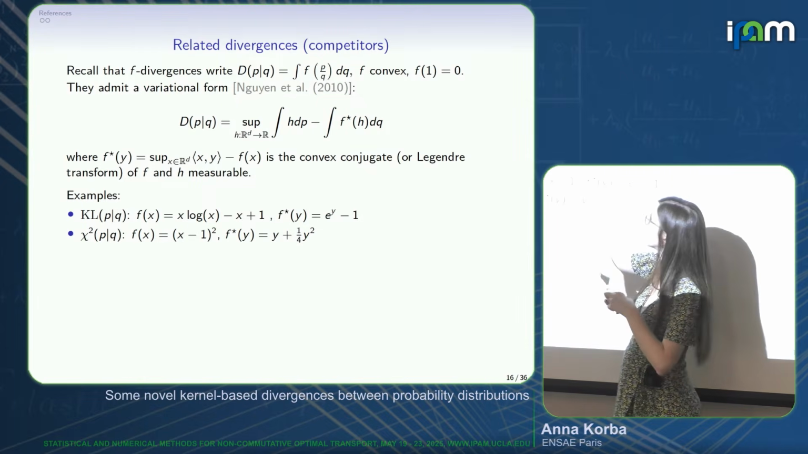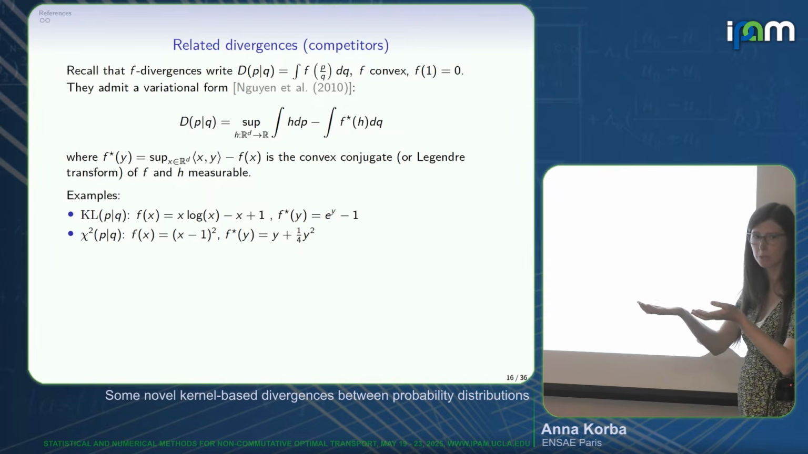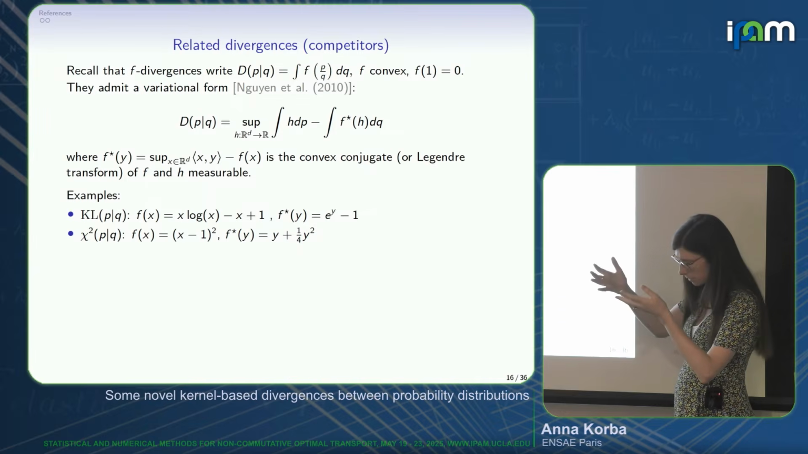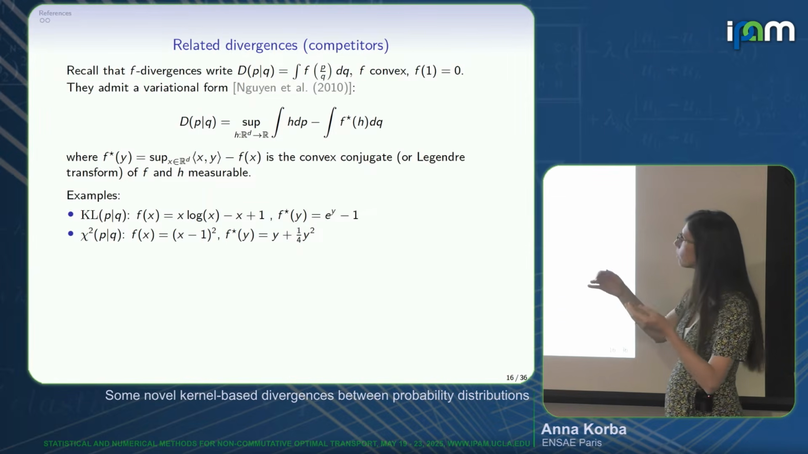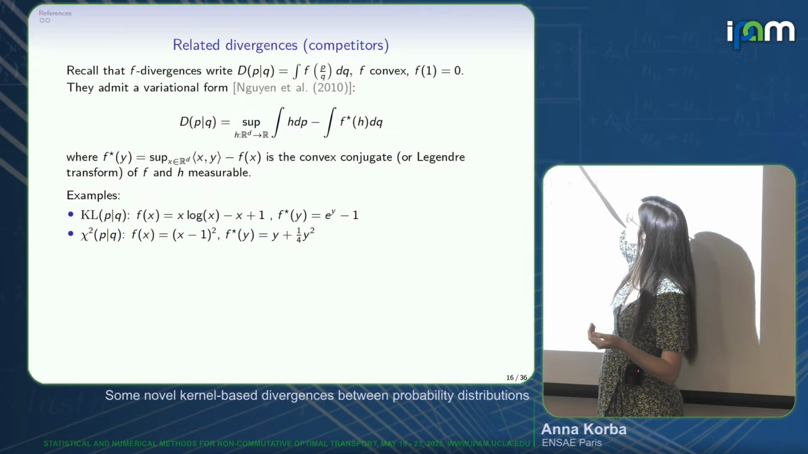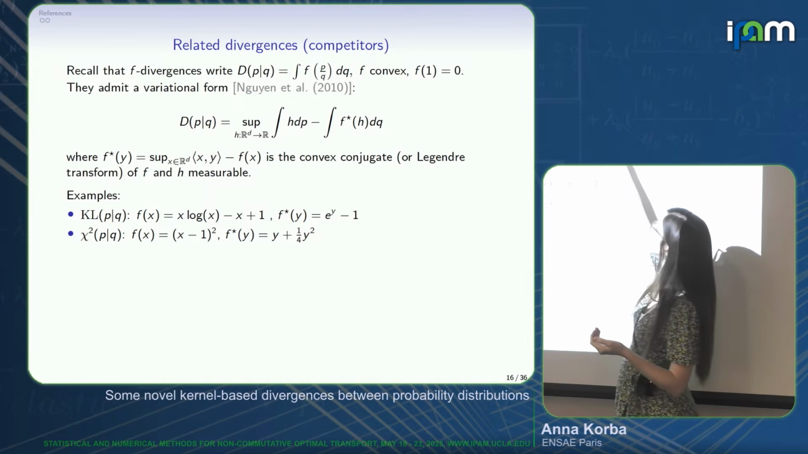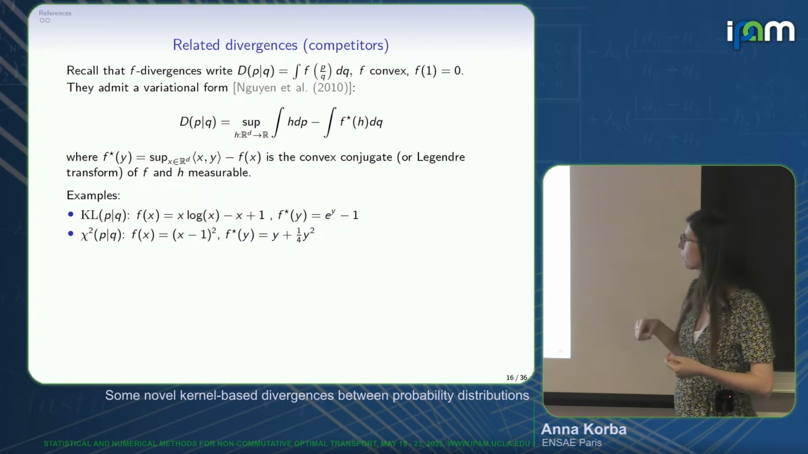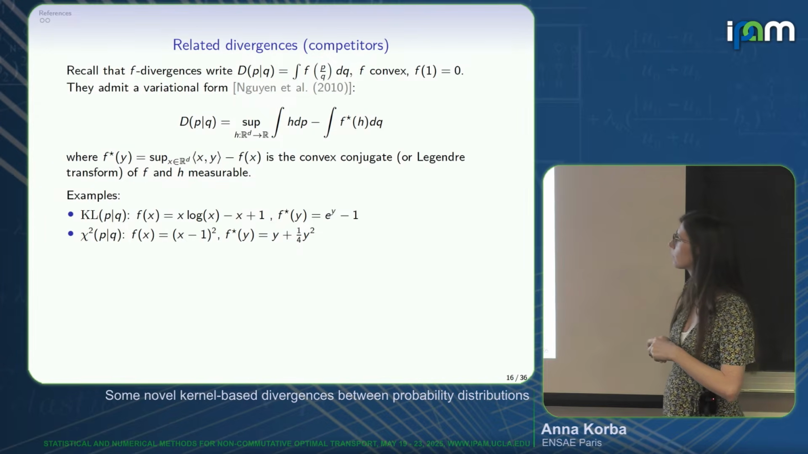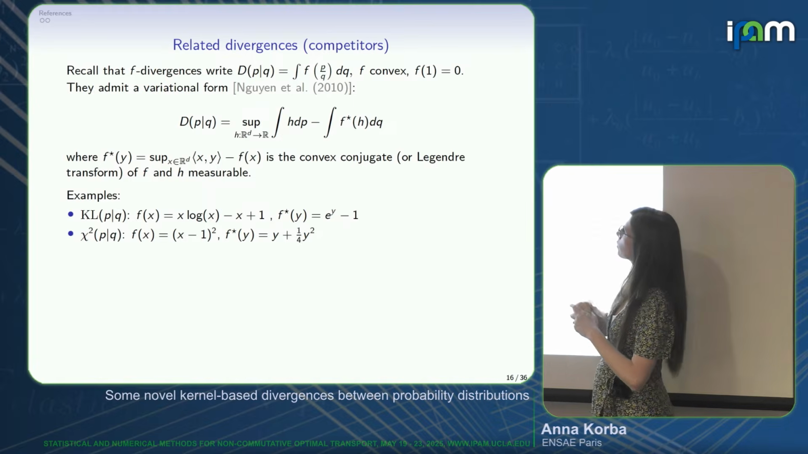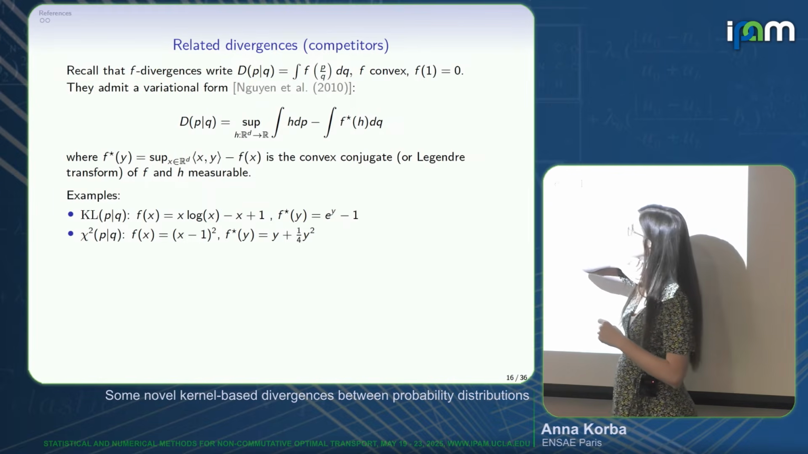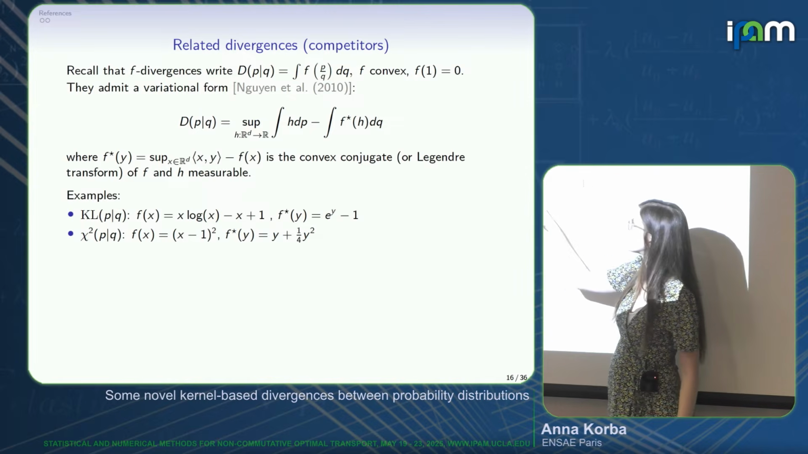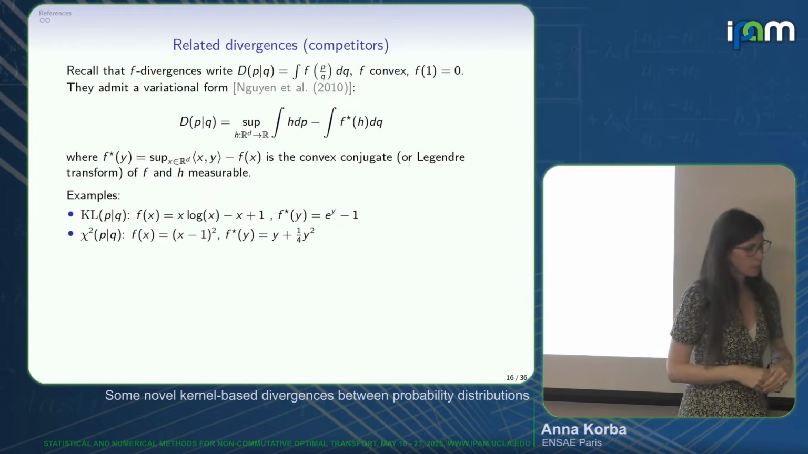This variational form rewrites the f-divergence not as an integral probability metric, where you would have the difference of the integrals of a function h with respect to P and Q. Here you have the integral of h with respect to P minus the integral of f star of h with respect to Q, and f star is the convex conjugate. So it's not exactly an integral probability metric. I've recalled what the convex conjugate is, and you can easily compute this f star, for instance for the KL and chi-squared.